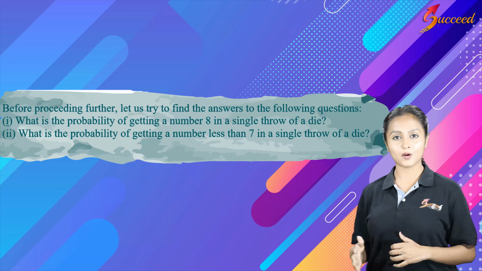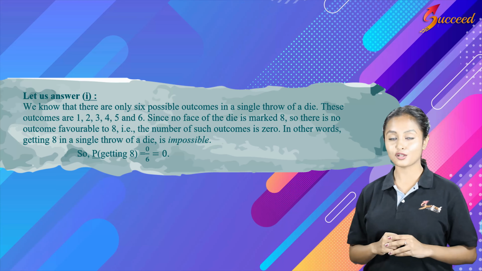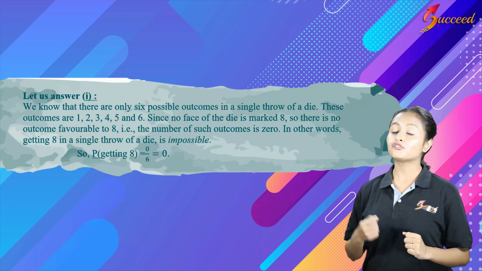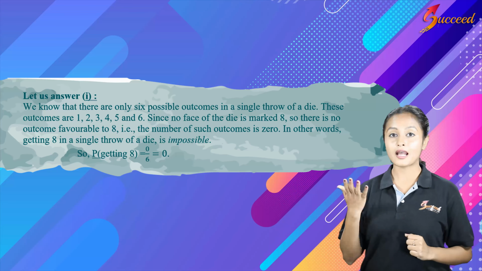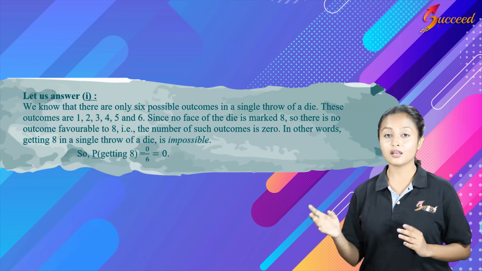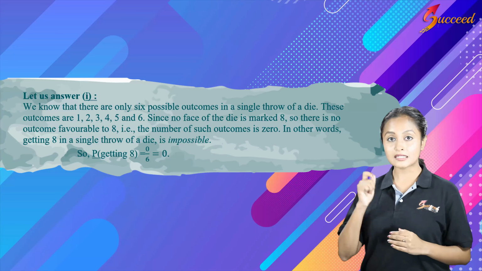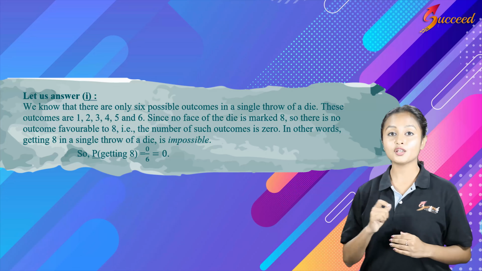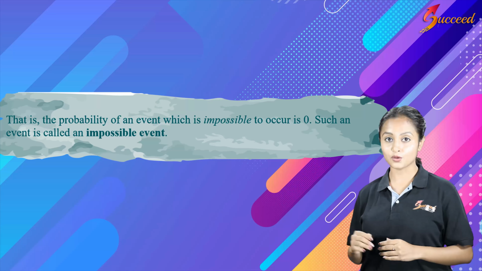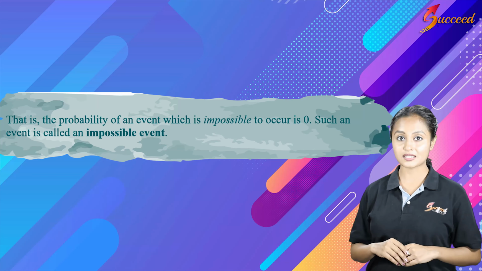So, is it practically possible? A die will have 6 numbers, that is 1, 2, 3, 4, 5, 6. Now, if I am rolling 1 die, I can get any number between 1 and 6 and not an 8. Therefore, the probability of getting an 8 is equal to 0 possibilities of getting 8 divided by the total outcomes, that is 6, which is equal to 0. So, such kinds of events are called impossible events.